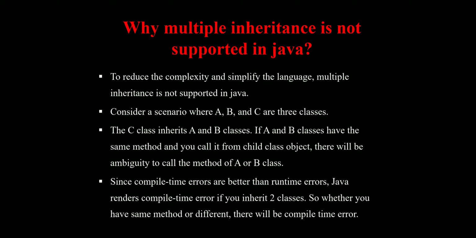Then multiple inheritance. I already told that there are 5 types of inheritance. First one is single inheritance, multi-level inheritance, multiple inheritance, hierarchical inheritance, and the final one is hybrid inheritance. In Java we use only 3 inheritance concepts. First one is single inheritance, second one is multi-level inheritance, third one is hierarchical inheritance.